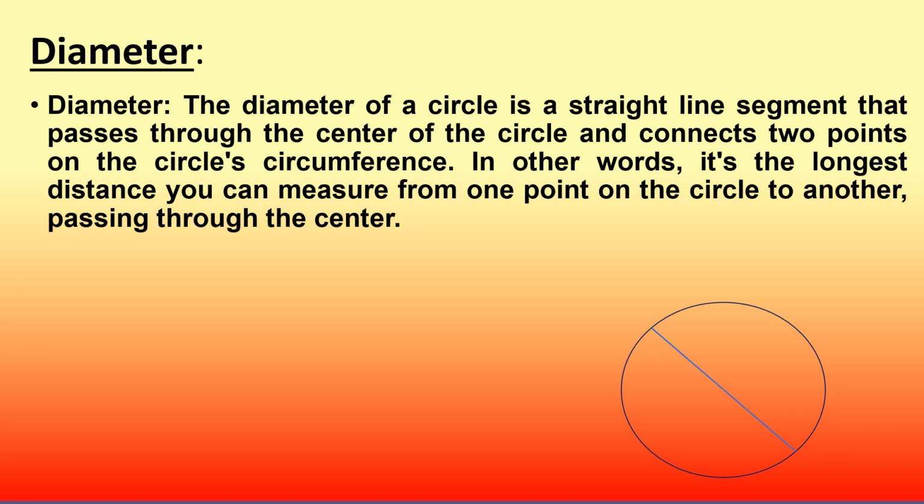Diameter. The diameter of a circle is a straight line segment that passes through the center of the circle and connects 2 points on the circle's circumference. In other words, it's the longest distance you can measure from one point on the circle to another, passing through the center.